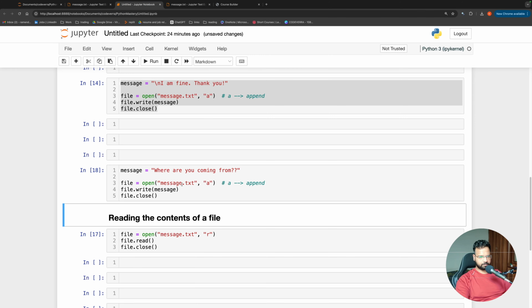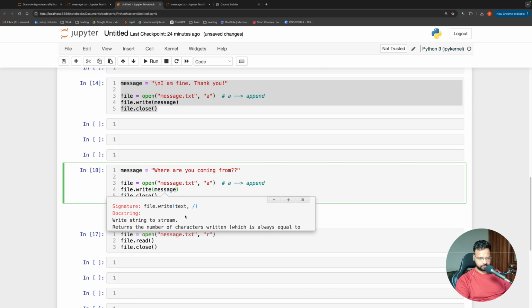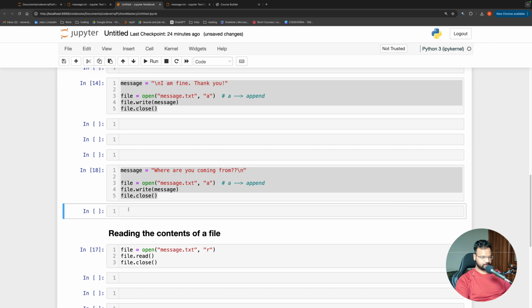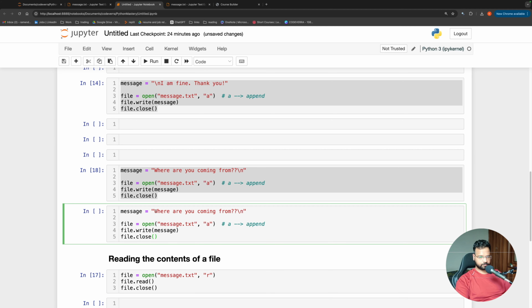Maybe we can have a new line after all my messages, and then I can add one more line here to say I'm coming from Delhi. I forgot to add the new line anyway.